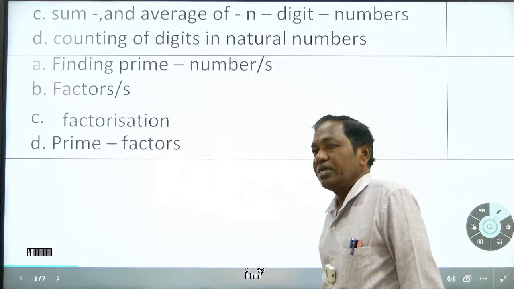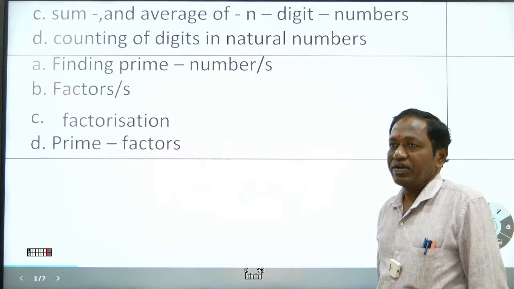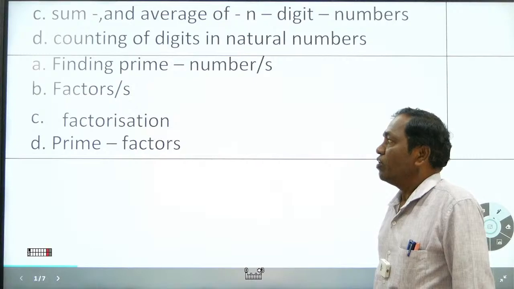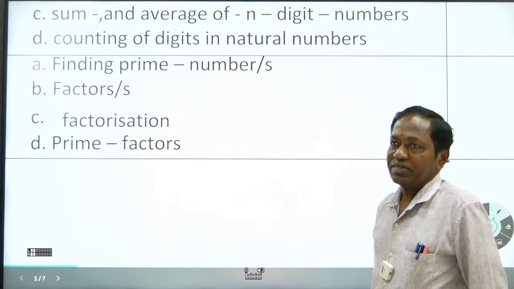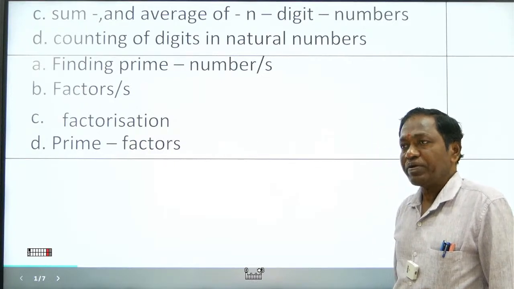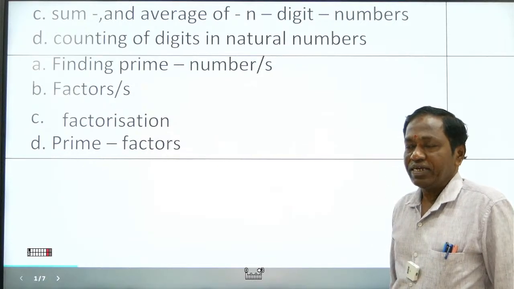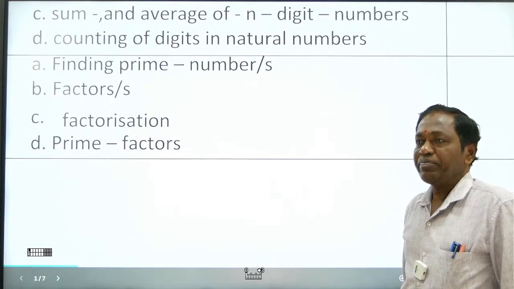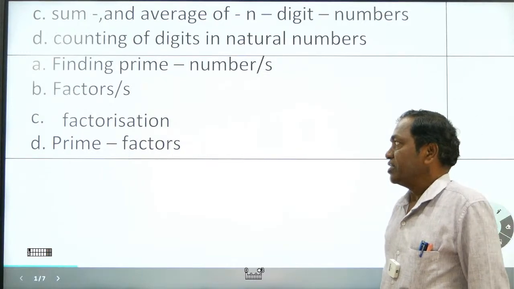That's the definition. And prime numbers start from where? 2, 3, 5, 7, 11, 13. How many prime numbers are there in the first 100 natural numbers? 25. How many even prime numbers are in the number system? 1, that is 2. Except 2, every prime number is an odd number.